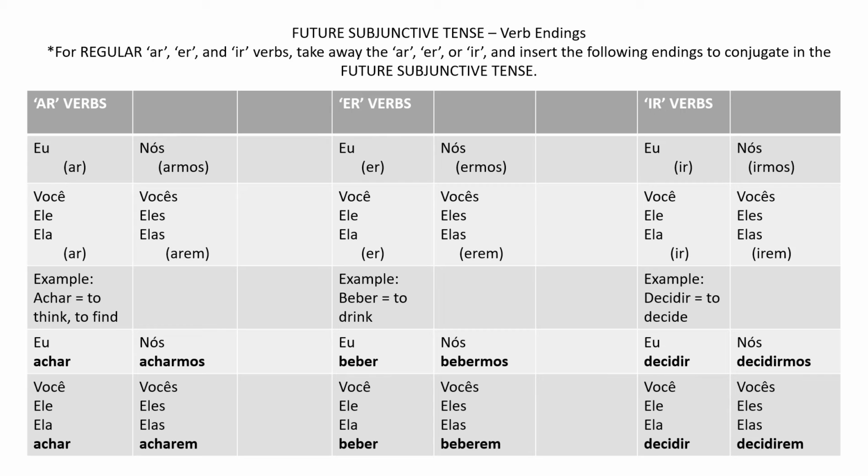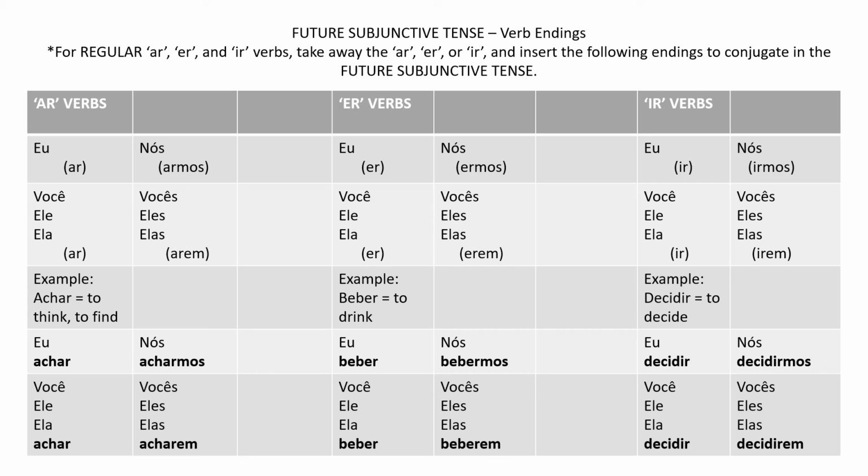And for the IR verbs, same deal. Technically you'd cut off the IR, but for the eu and the você, ele, ela form, you add it back on. For the nós, it's IRMOS. And vocês, eles, elas, IREM. So it's ir, ir, irmos, irem. The example I give is decidir, to decide. Eu decidir, você, ele, ela decidir, nós decidirmos, and vocês, eles, elas decidirem.